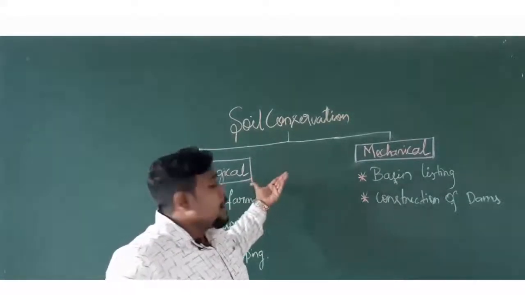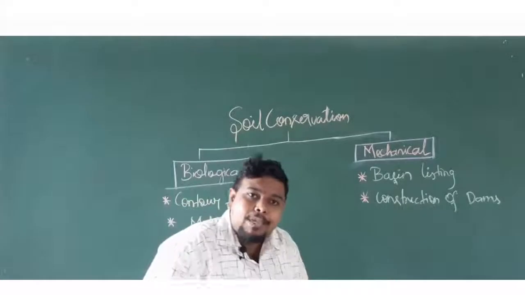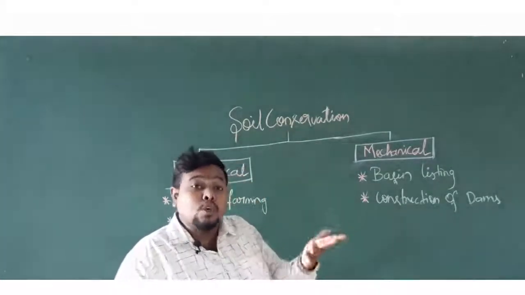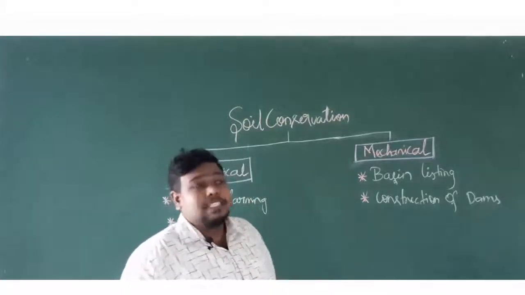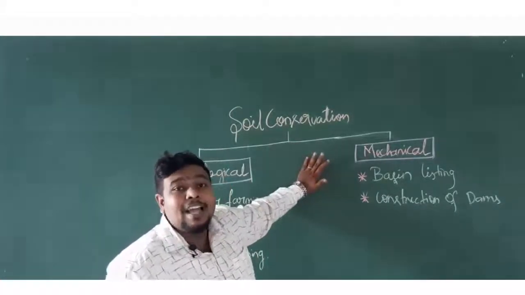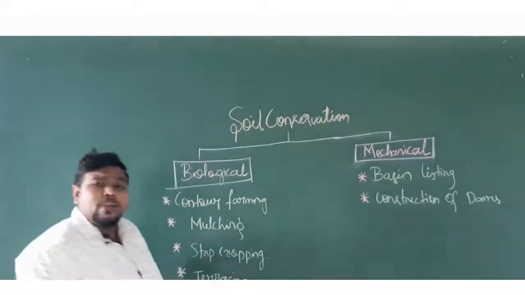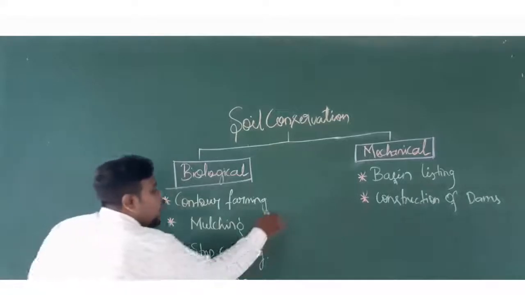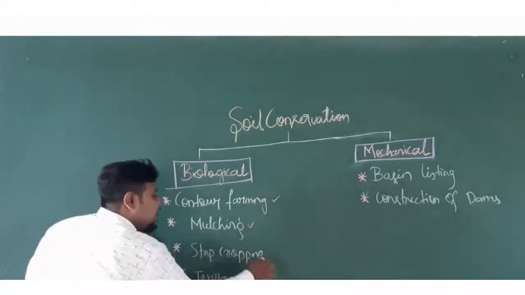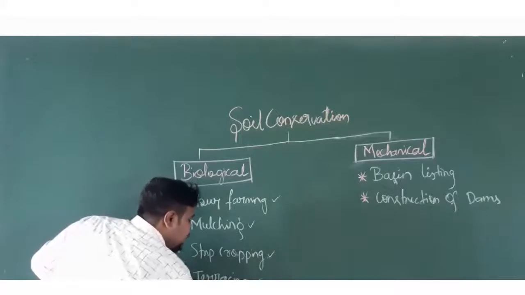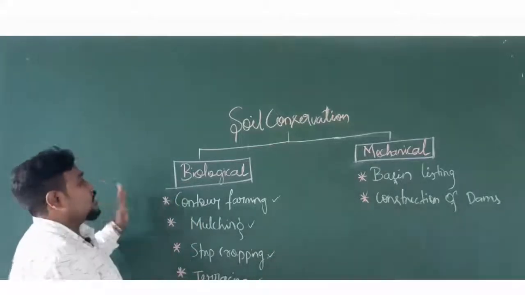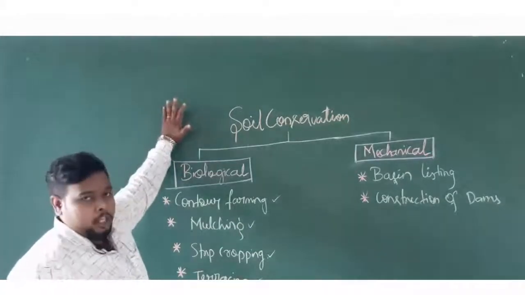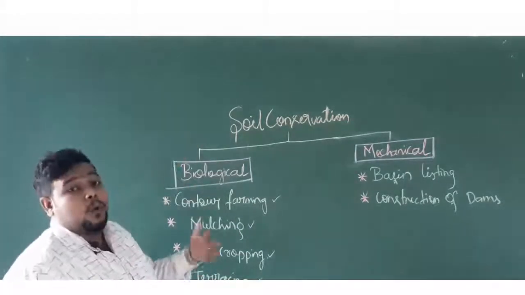So what are all the biological methods we can implement to conserve the soil, and what are all the mechanical methods we can implement to conserve this particular soil will be understood here. So we will go for the various types of biological methods in soil conservation. They are nothing but contour farming, mulching, strip cropping, terracing and crop rotation. These are the 5 different types of biological soil conservation methodologies. Now I will be explaining one by one here.